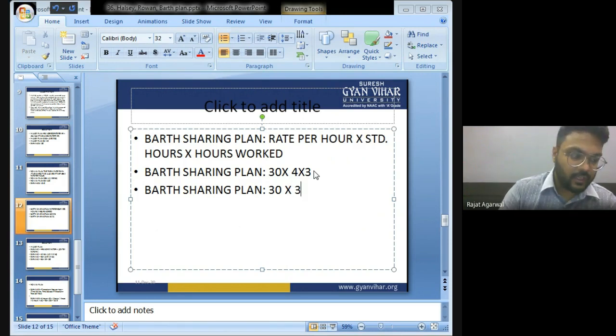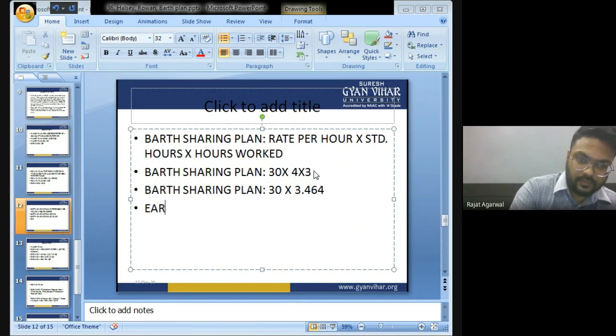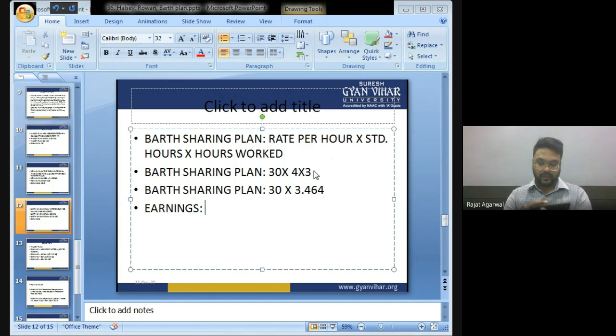That is 3.464. Earnings as per Barth sharing plan will be 3.464 into 30, which is 104. So earnings as per Barth sharing plan is 104.